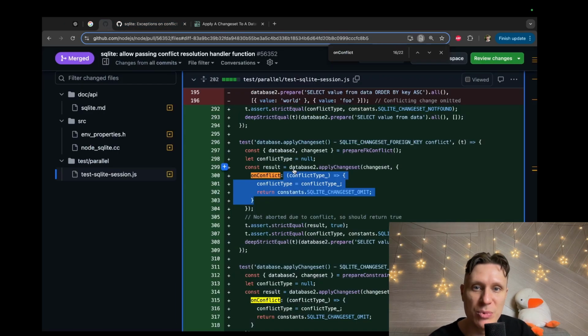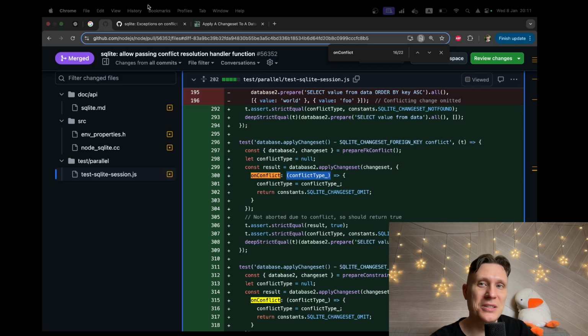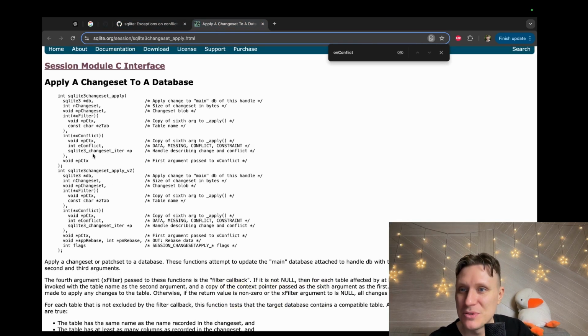I think he's implemented this stuff and allowed to return the omit command for this type of conflict, and conflict type. But somehow he didn't pass other types of API there.